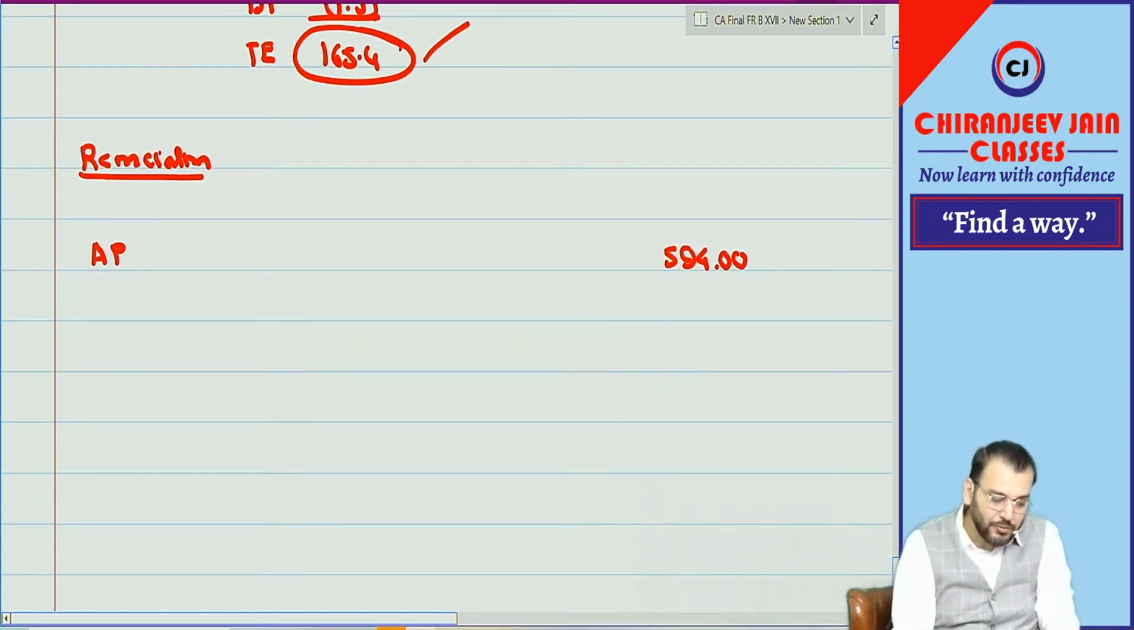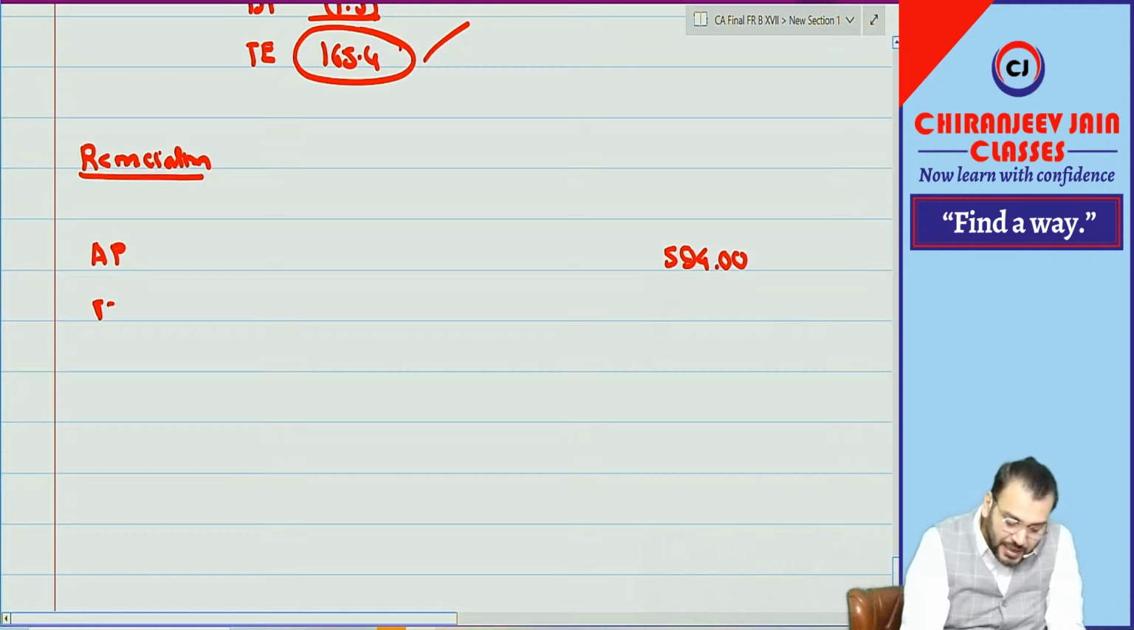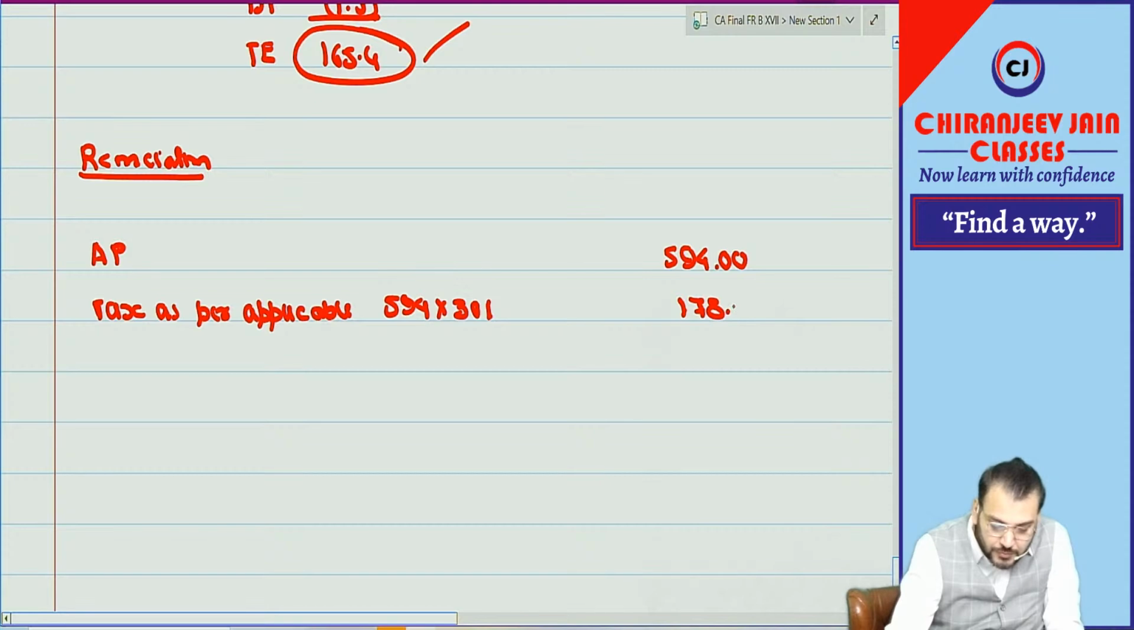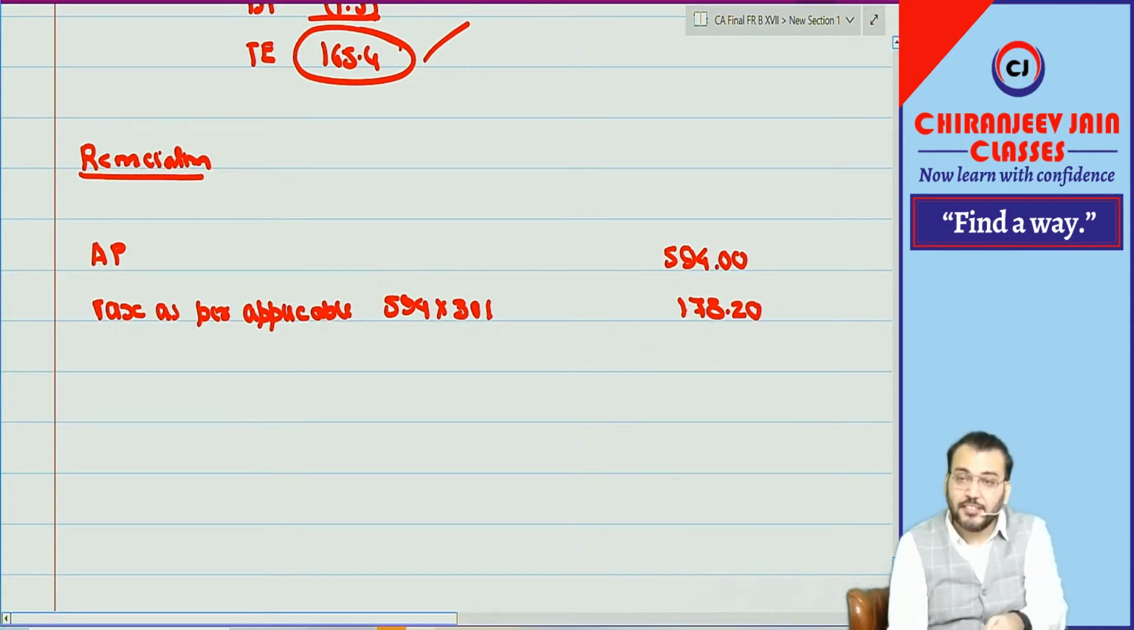594.00 crore. You can add rupees in crore. So what is the tax as per applicable rate? 594 into 30% is equal to 178 point. So this is tax as per applicable rate.